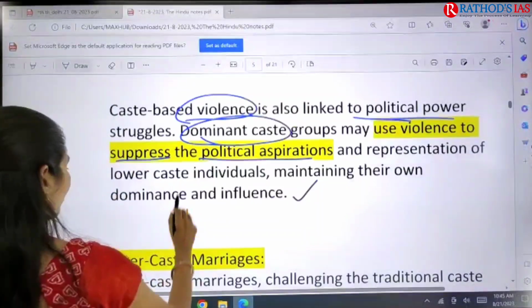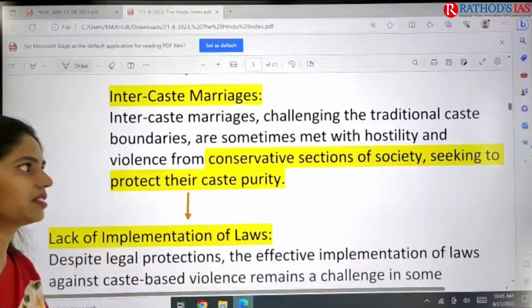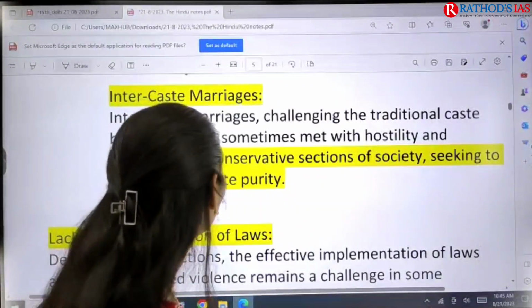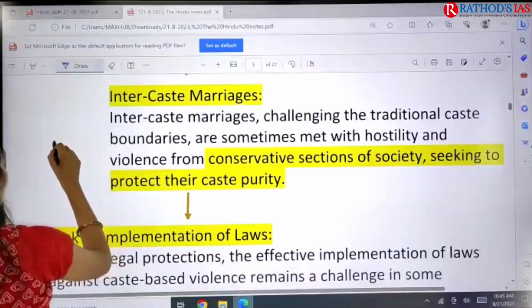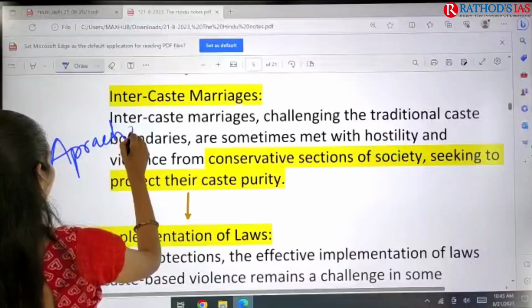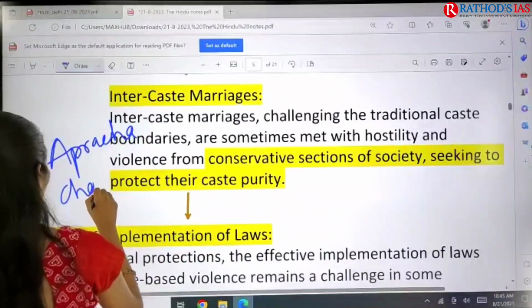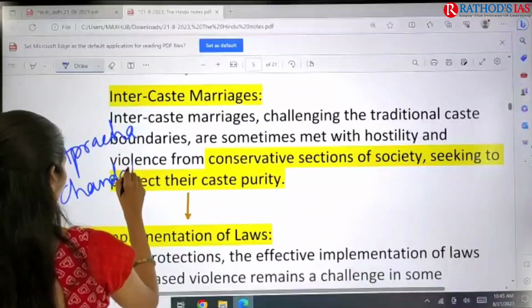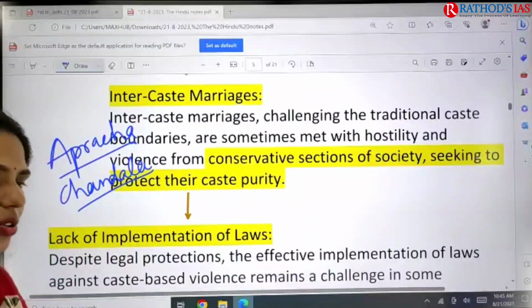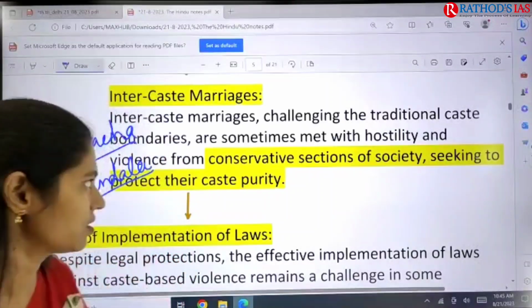And when we talk about intercaste marriages, they are not allowed. You might know the concepts called apracha and chandala. These are words regarding intercaste marriages and the children born of them. Traditionally people won't accept intercaste marriages.